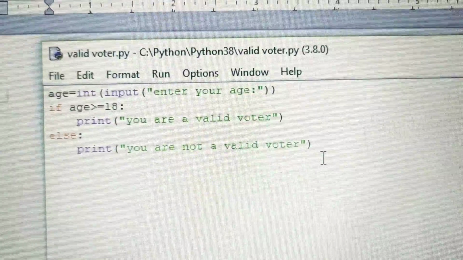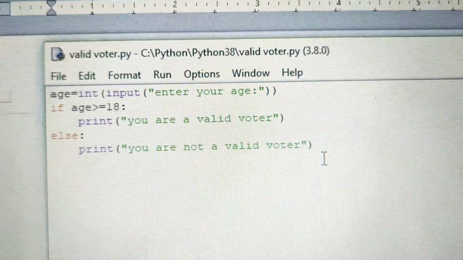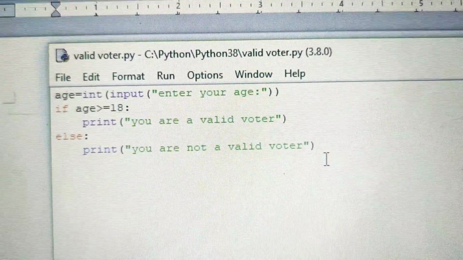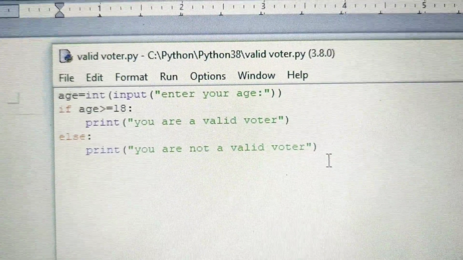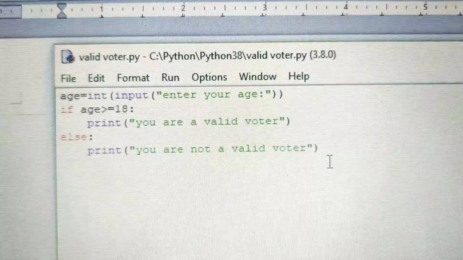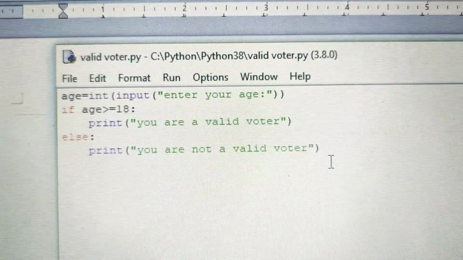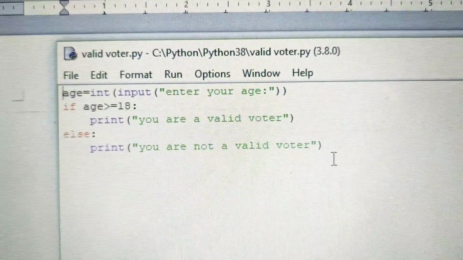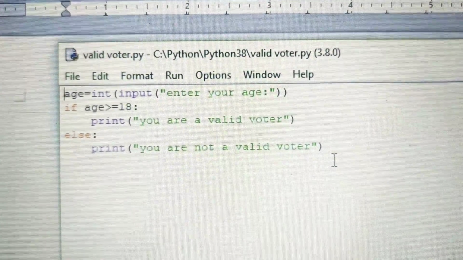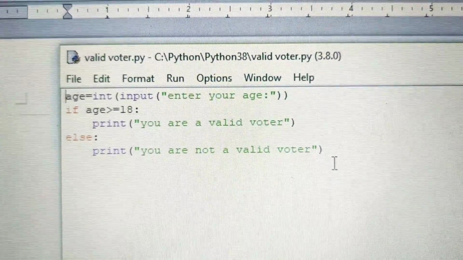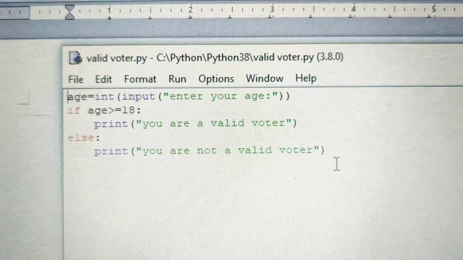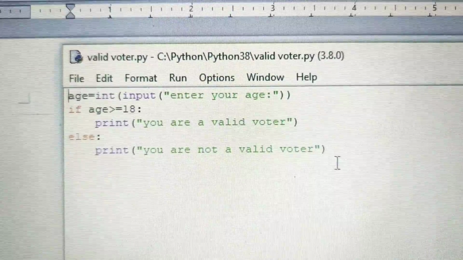To create a block, to indicate that whatever we have to print comes under the if statement, and this is done with the help of the colon. After if, when we write the colon, it means we have certain statements which are to be executed and we have to mention them under if. Indentation is generally 4 spaces.